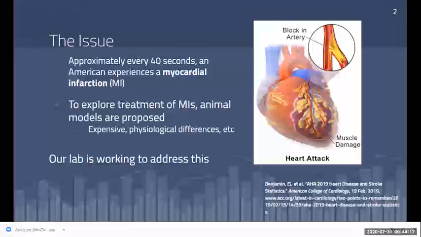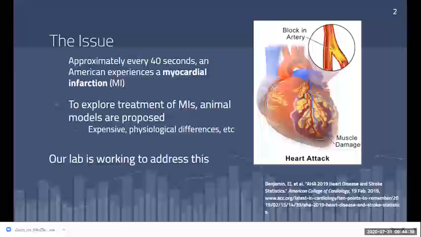Approximately every 40 seconds, an American experiences a myocardial infarction. These are commonly called heart attacks, and they occur when prolonged absence of blood flow results in death of cells that make up cardiac muscle. This absence of blood flow usually is caused by injury or blood clots. We focused on when it is caused by a blockage in the left coronary artery, which is illustrated in the photo I put on my slide.